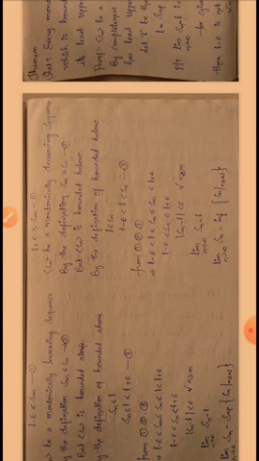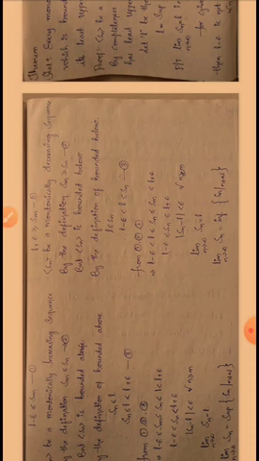But sequence Sn is bounded below. By the definition of bounded below, L is less than or equal to Sn. So L minus epsilon is less than L, which is less than or equal to Sn. This is equation number 3. So from equations 1, 2, 3: L minus epsilon is less than L, which is less than or equal to Sn, which is less than or equal to Sm from 2, which is less than L plus epsilon from 1. So Sn lies between L minus epsilon and L plus epsilon.